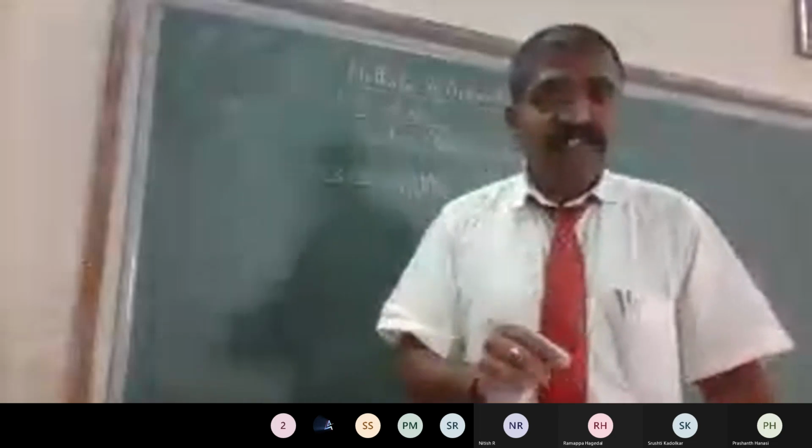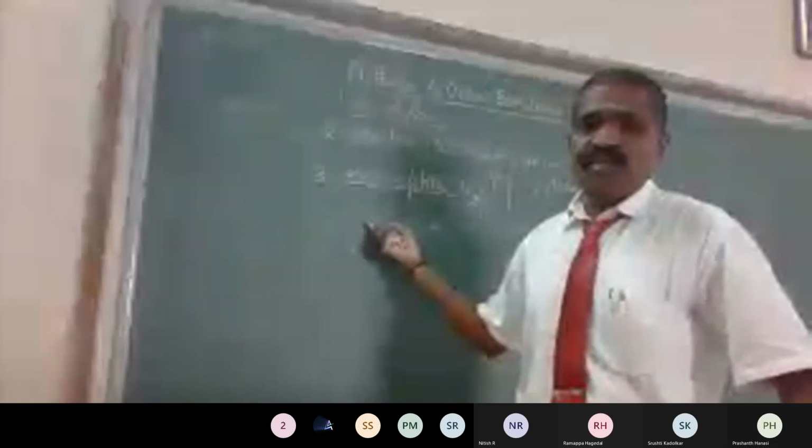Then the second parameter which you are supposed to find in the third step is the centroid. From which point are those asymptotes drawn? The point where the asymptotes coincide or are drawn from is called the centroid. There is a single point, remember, you will not find a number of centroids. The centroid will be a single point. So that you are supposed to determine in the third step.